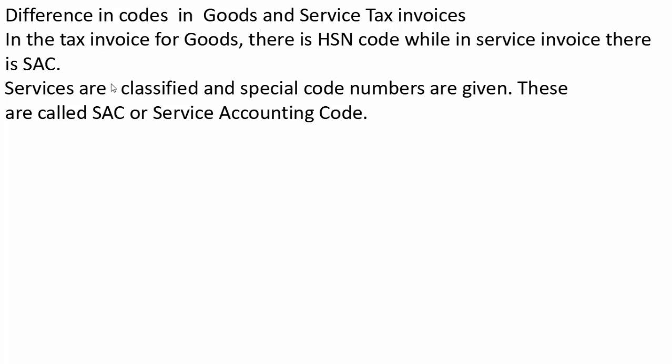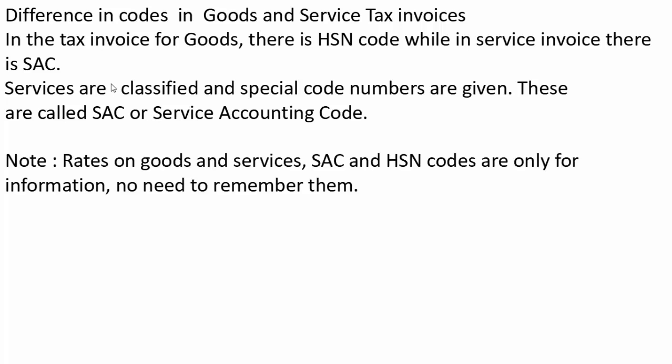These code numbers are called SAC, that is Service Accounting Code. Note that the rates on goods and services and the SAC and HSN codes are only for information. We have no need to remember them.